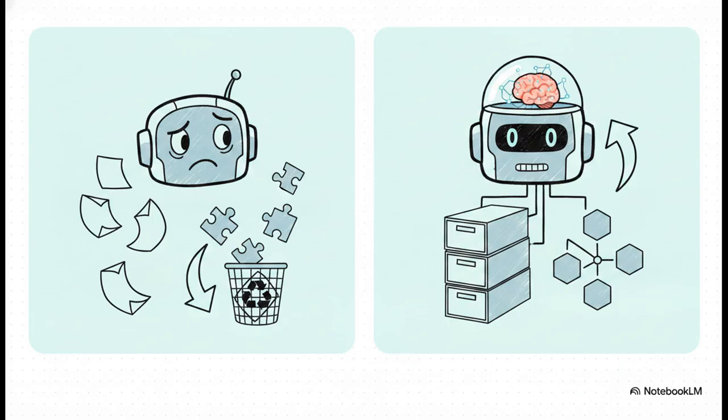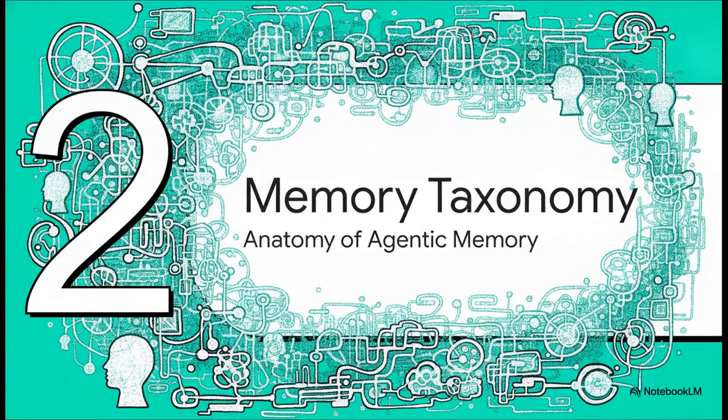But look on the right. Agentic AI relies on hierarchical memory. It actively filters, encodes, and maintains persistent knowledge across sessions. It's actually learning over time. Which brings us to part 2, mapping the memory taxonomy.